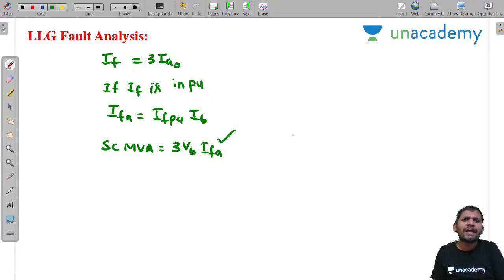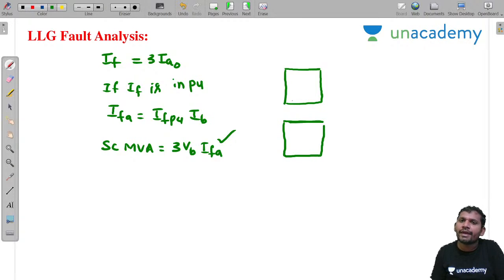One more observation I am giving, sir. Sometimes the networks are drawn like this. In competitive exams, they just give the box like this. If boxes are also given, no problem, sir. That's why I have drawn it. The sequence network can also be drawn like this.